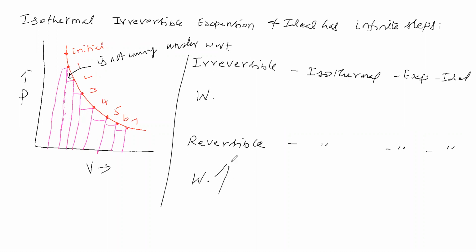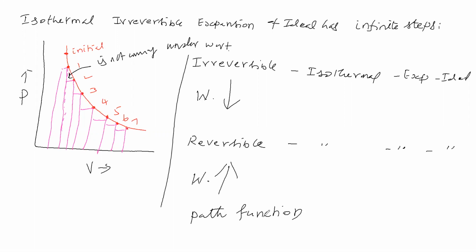Both are isothermal, both are undergoing expansion, both are ideal gases. But work done in irreversible process is small, work done in reversible process is high. Therefore work done is called a path function.